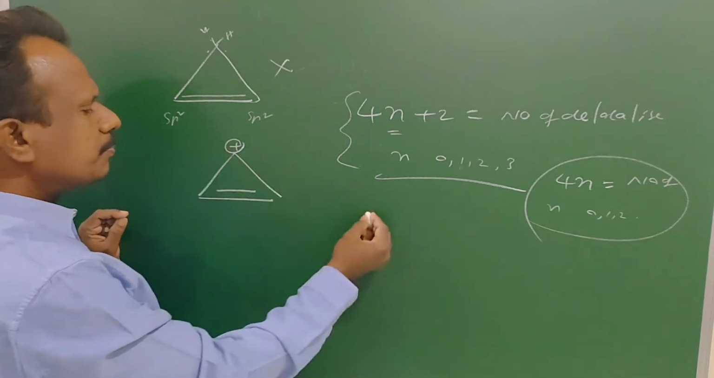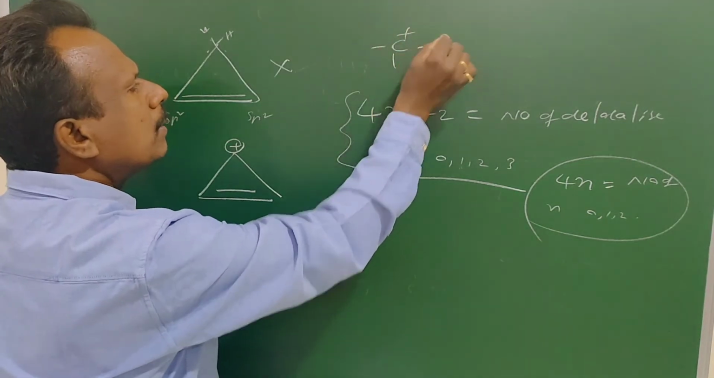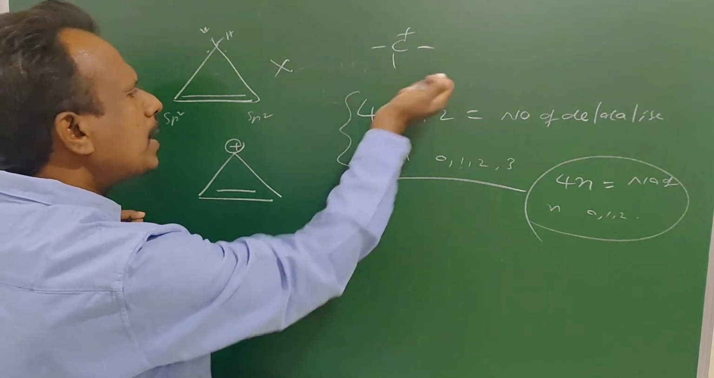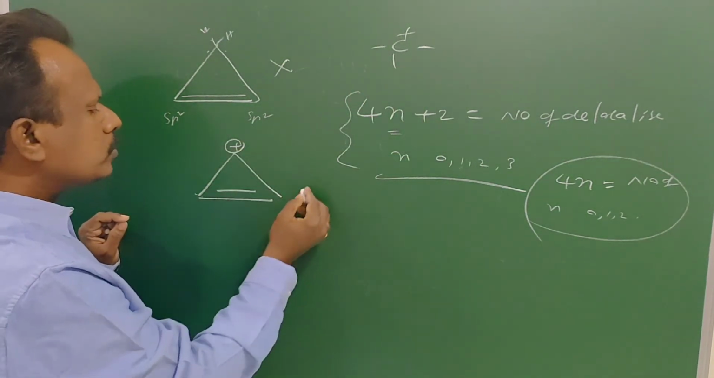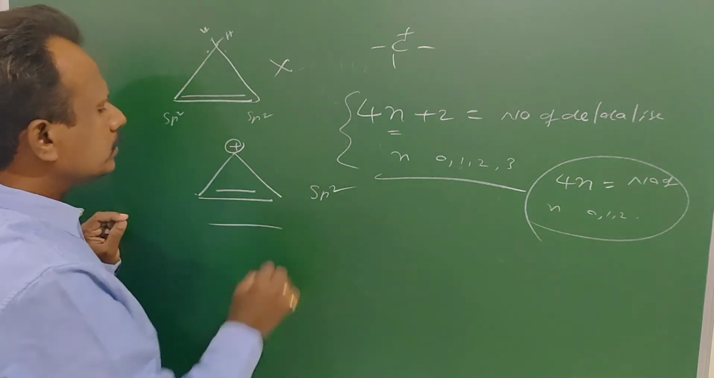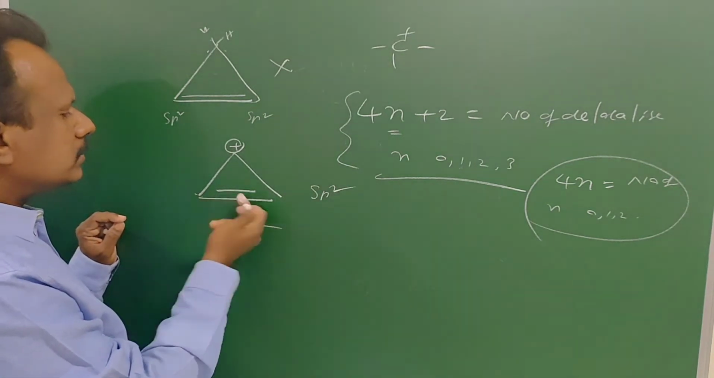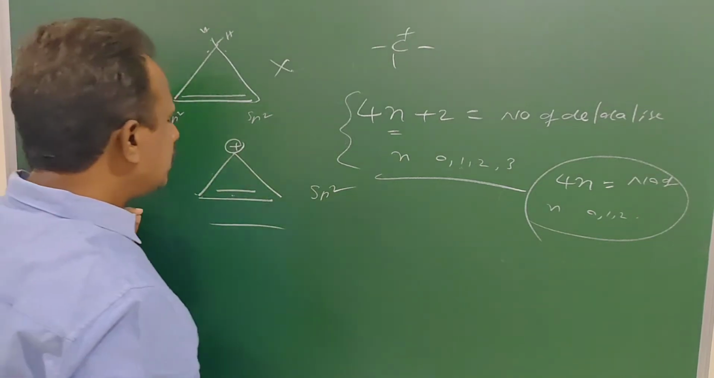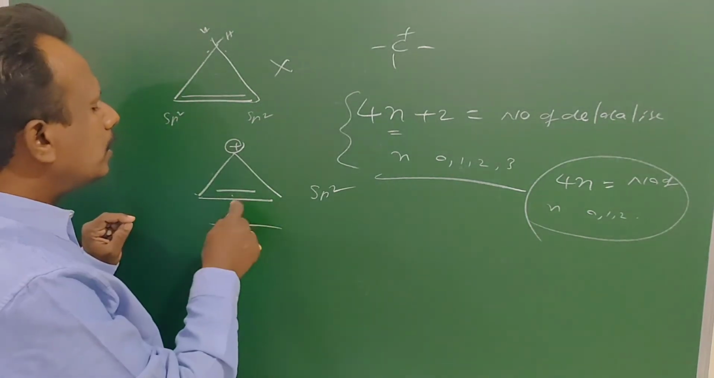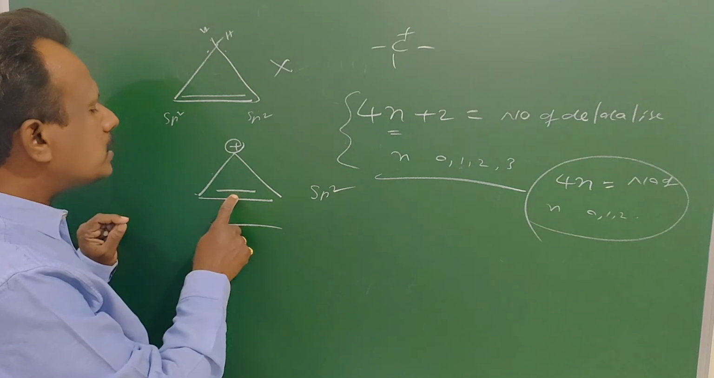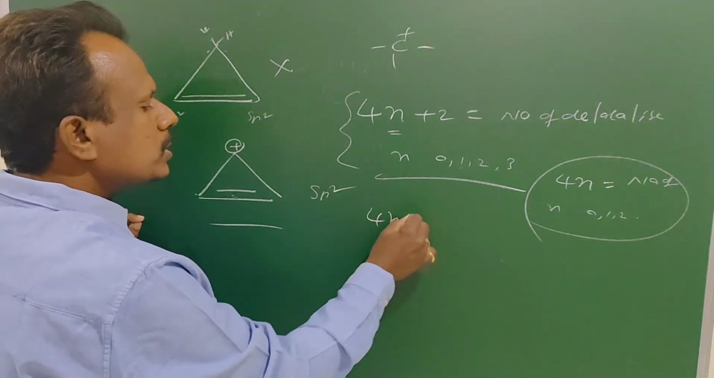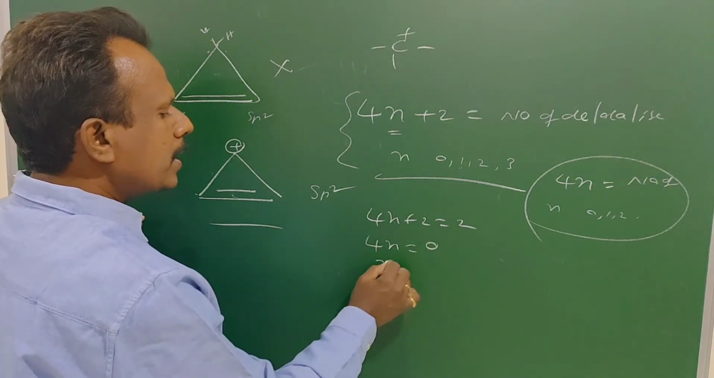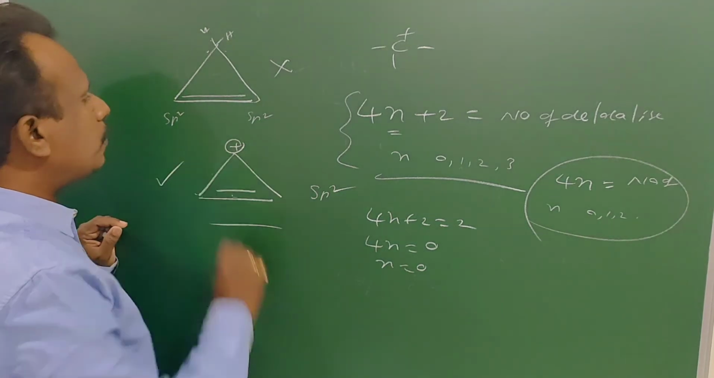Next one. Here is C plus, and each atom has 3 sigma bonds, so all atoms are sp2 hybridized. So it is a planar molecule. This pi bond is in delocalization, that means resonance: double bond, single bond, plus charge. So the number of delocalized pi electrons is 2, 4n plus 2 equals 2, so n is equal to 0. So it is an aromatic compound.